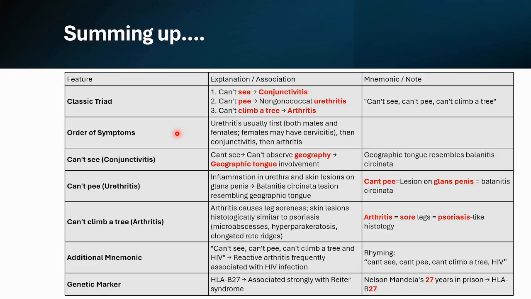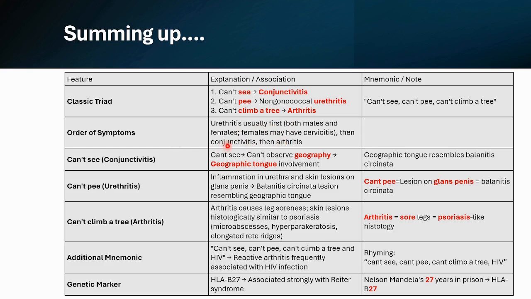So I'd like to sum up this in a table which I like to do for other videos. So first we started with the mnemonic: can't see, can't pee, can't climb a tree. Can't see was conjunctivitis, can't pee non-gonococcal urethritis, and can't climb a tree arthritis. So the order of the symptoms is that first urethritis usually occurs in both males and females, followed by conjunctivitis and then arthritis.